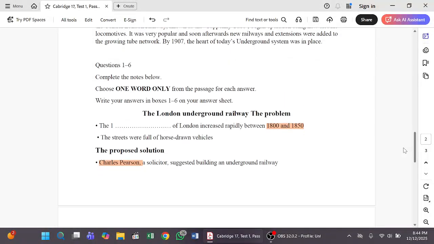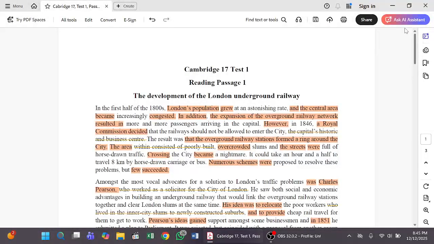Okay, so the first one is: the dash, or the gap, of London increased rapidly. So we have to identify what was increased. And that year was between 1800 and 1850. Okay, so let's dive into it.